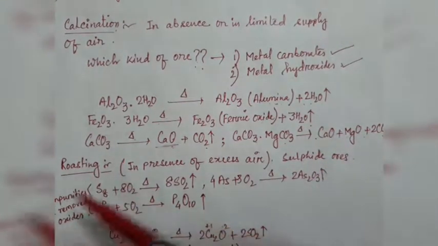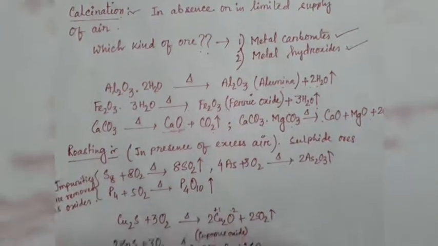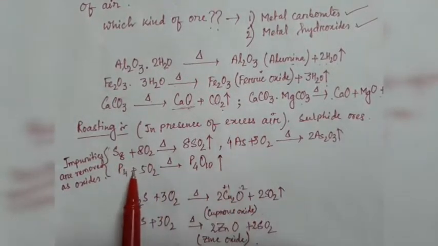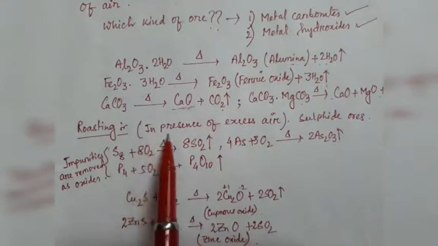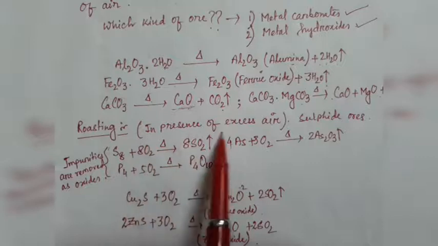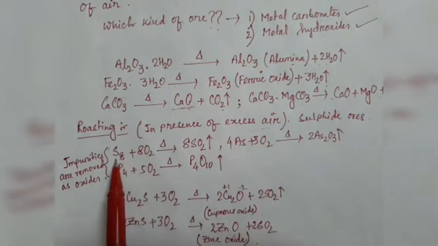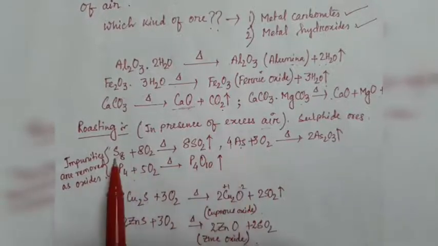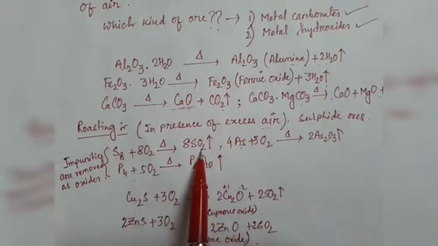Now many impurities are present in the ore, like sulfur, phosphorus and arsenic. How do we remove them? As this process is performed in presence of excess air, these impurities will be converted to their corresponding oxides.